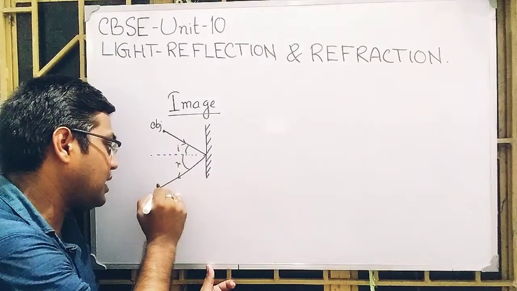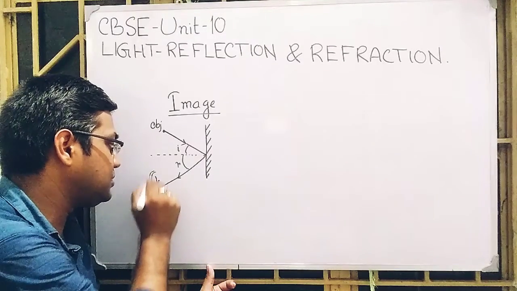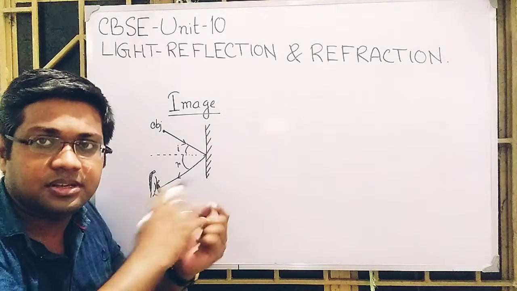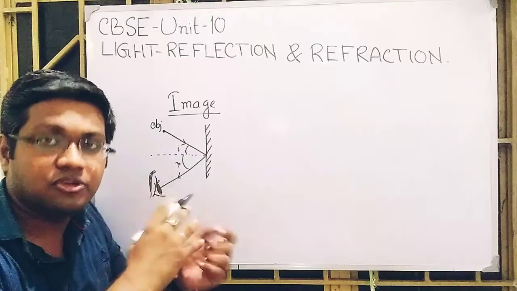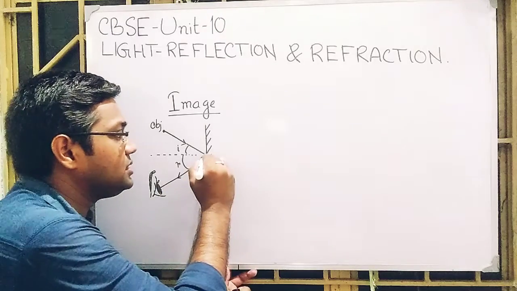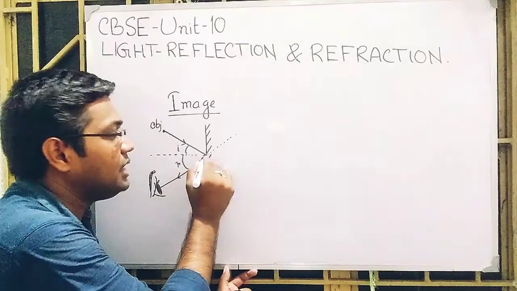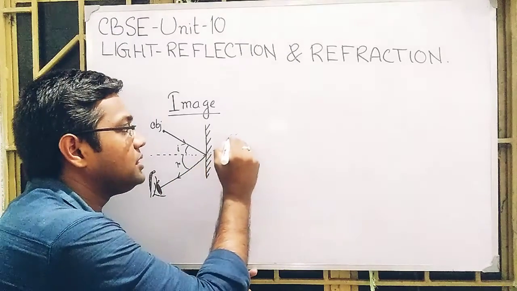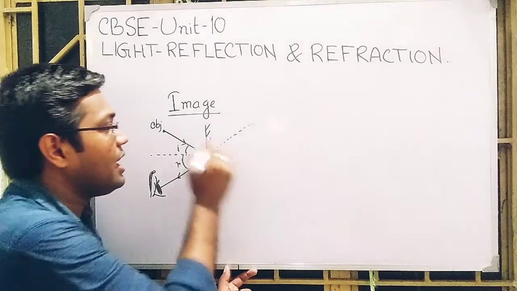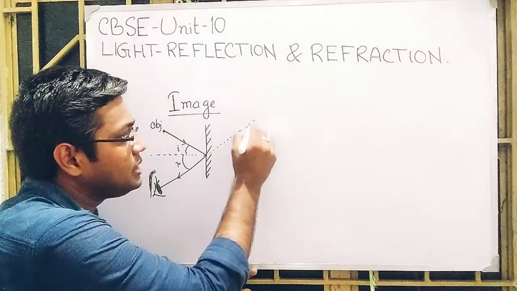If this is the eye of the observer, the observer tries to observe the object by the method of retracing. So he starts retracing, but he cannot reach the object; he follows some other way, and he finds the object is somewhere here, and this is called the image.